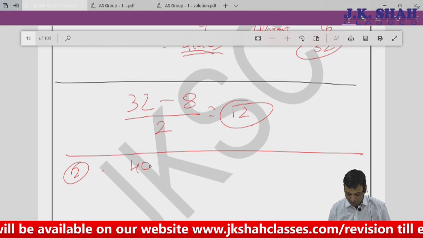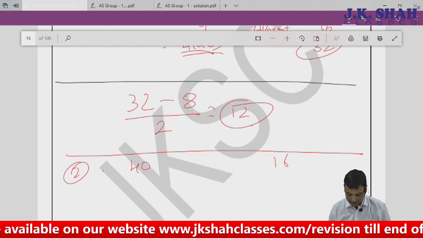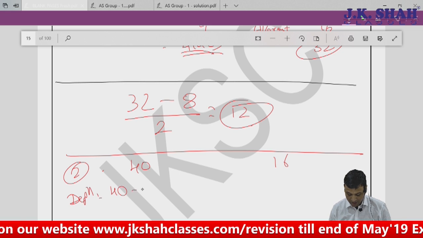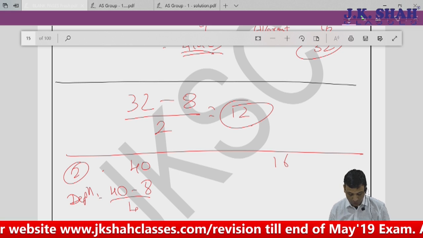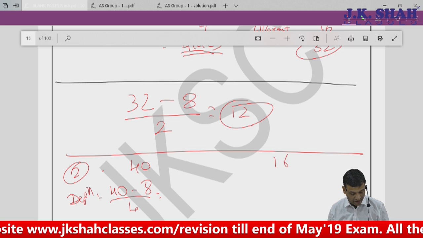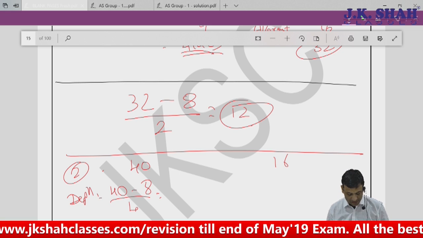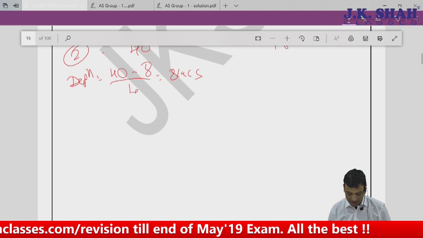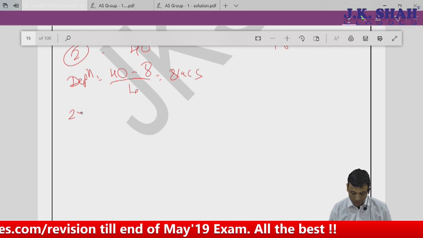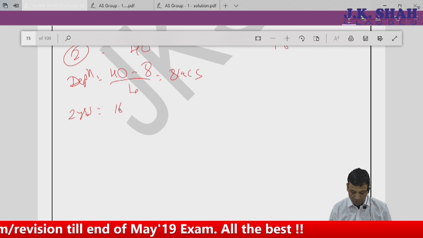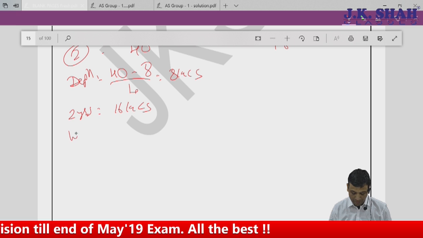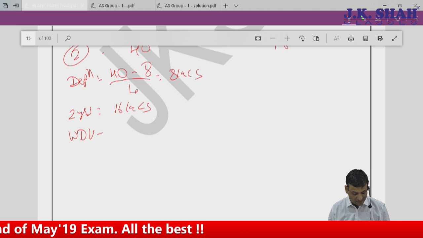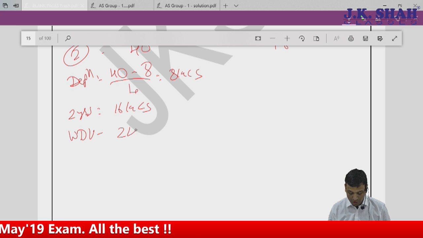Can I say then the asset would be 40 lakhs, the government grant would be 16 lakhs. The depreciation which I would have charged would be nothing but 40 minus 8 divided by 4, that is 32 divided by 4. I would have got somewhere around 8 lakhs depreciation. This 8 lakhs depreciation, I charge it for 2 years. So after 2 years, the depreciation charged would be 16 lakhs and my WDV of the asset would have been 40 minus 16. My WDV would have been 24 lakhs.